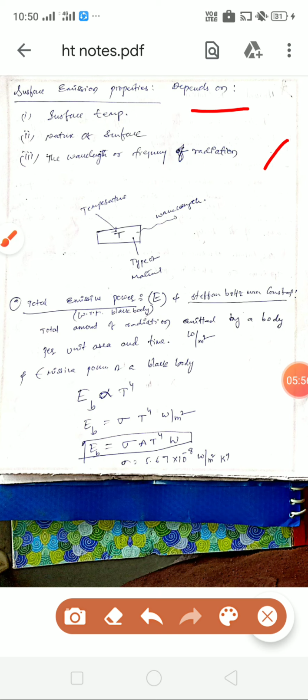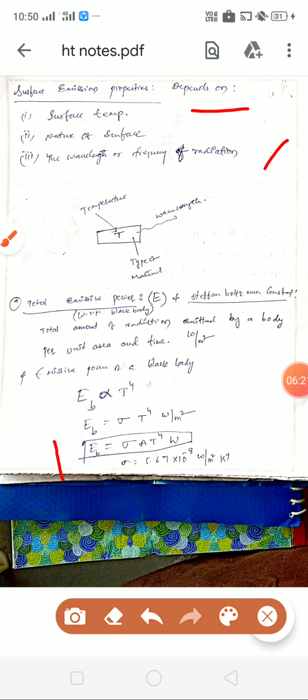Say you have a surface at some temperature T. Depending on the nature of its surface, the electromagnetic waves are emitted, dependent upon the type of material. For a black body it is different, for a white body it is different.